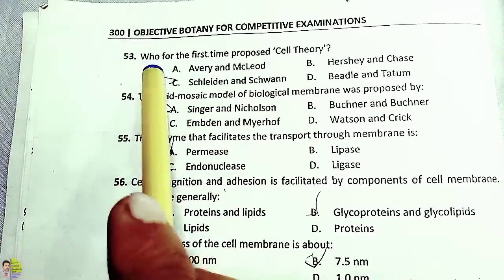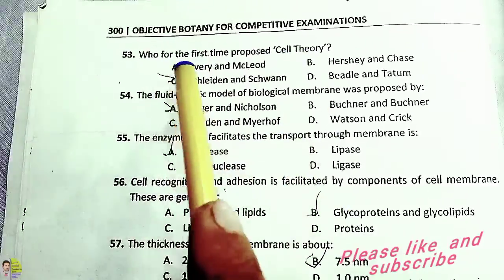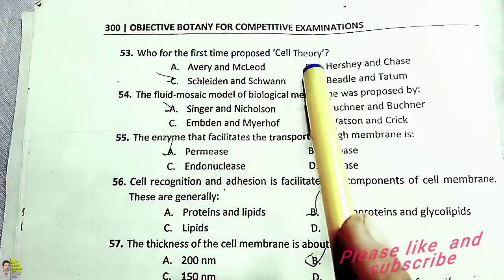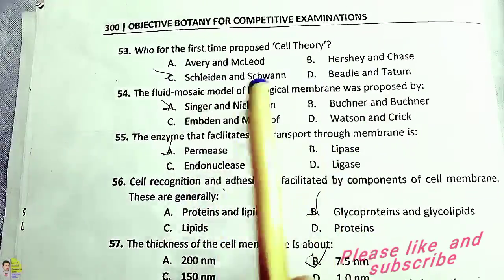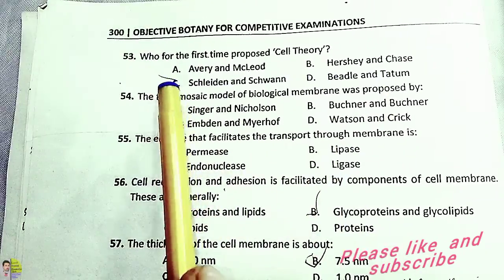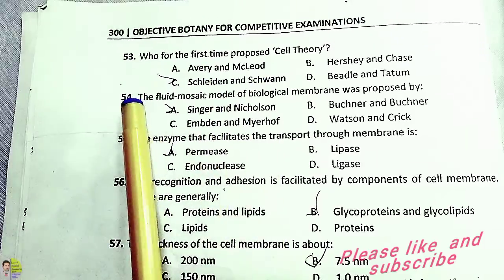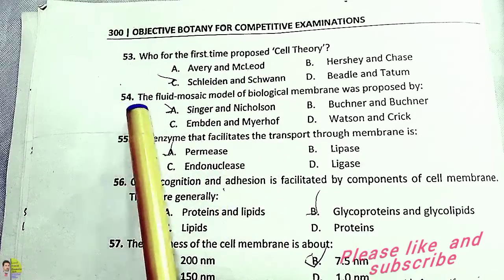MCQ number 53. Who for the first time proposed cell theory? A, Avery and MacLeod; B, Hershey and Chase; C, Schleiden and Schwann; D, Beadle and Tatum. So the correct option is C, Schleiden and Schwann.